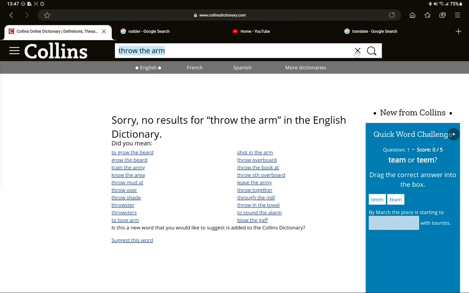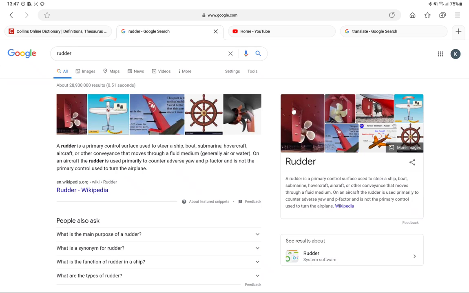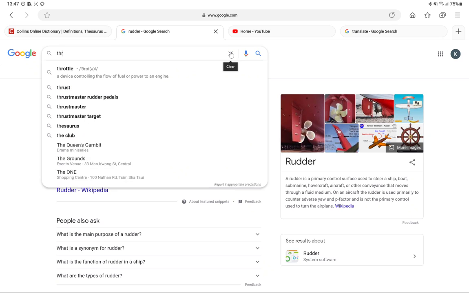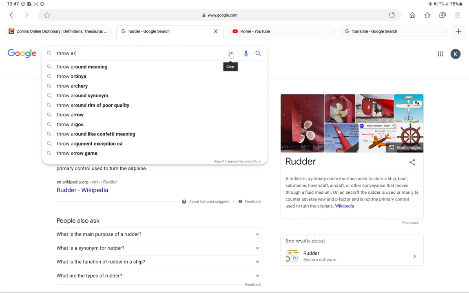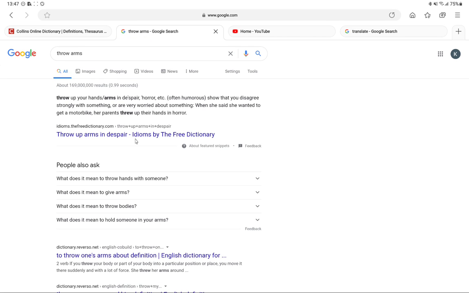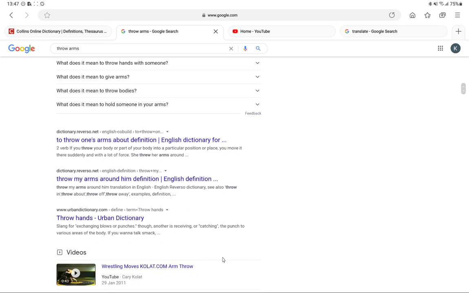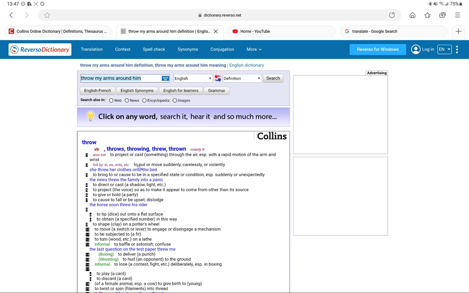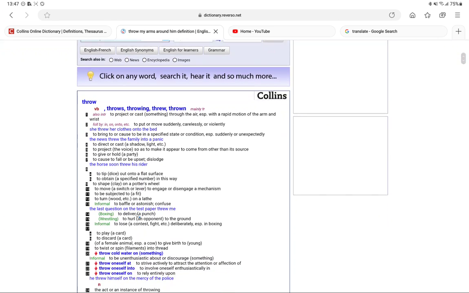Throw arms can also mean to show that you disagree strongly with something or are very worried. Should I throw my arms around him?